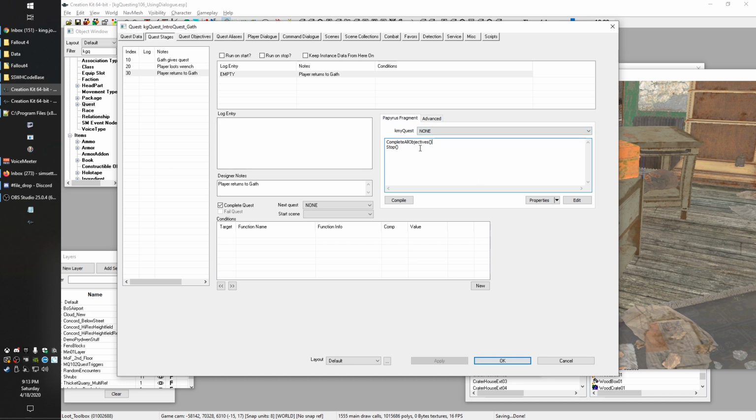But stopping a quest is what will free it up from memory, so that anything you had involved in this quest, any of these aliases, any characters like that, they can be set free. The game can clean those up. So it's a good idea to stop your quests when you don't need them.